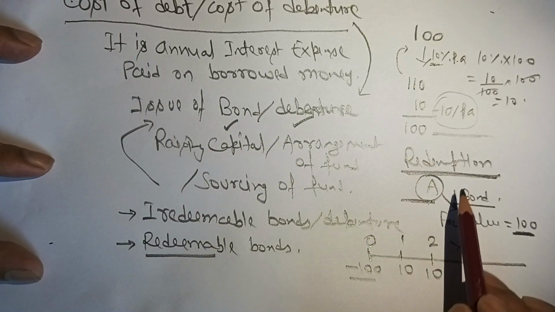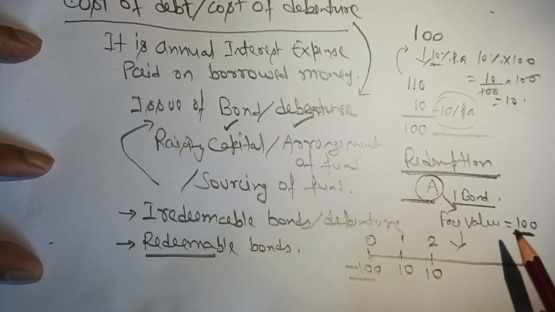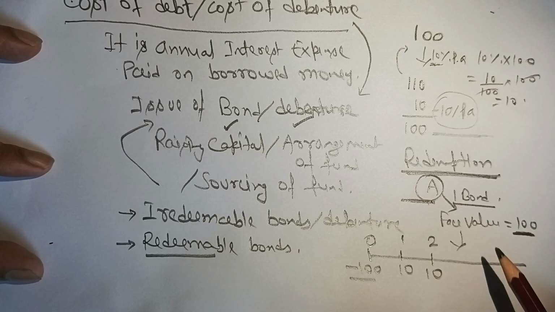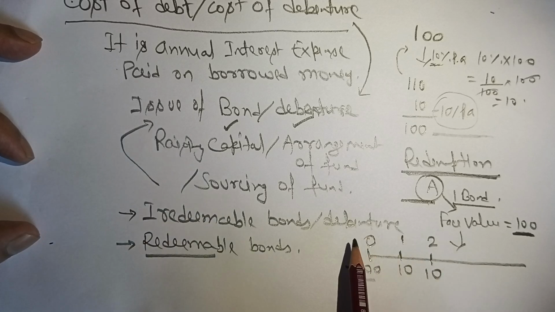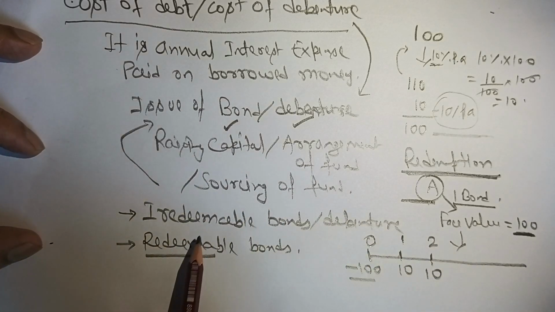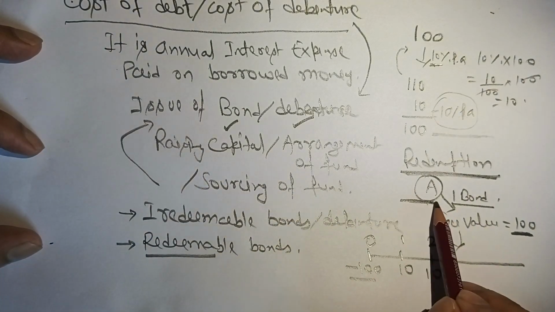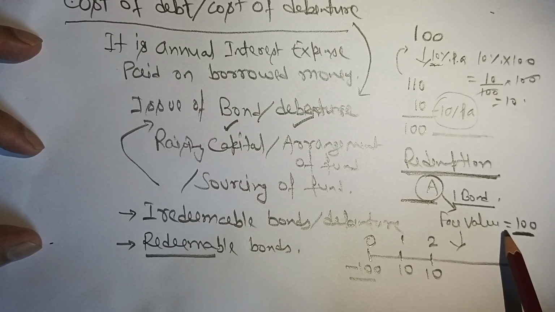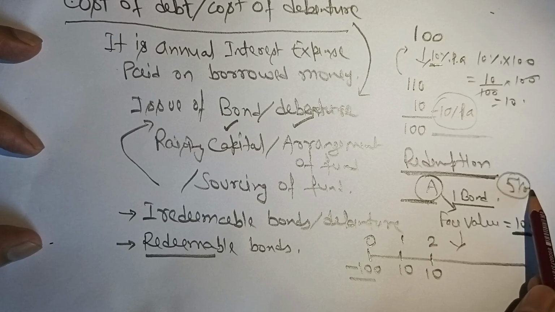But if you want to exit from this bond, you can sell off this bond to another investor who is interested in buying it, and you can get out of this particular instrument by selling it in the market. So this is perpetual in nature. The bond which does not have any maturity in the future will be known as an irredeemable bond. But for the bond which has a maturity, for example, this company A decided to raise this money of 100 for 5 years.